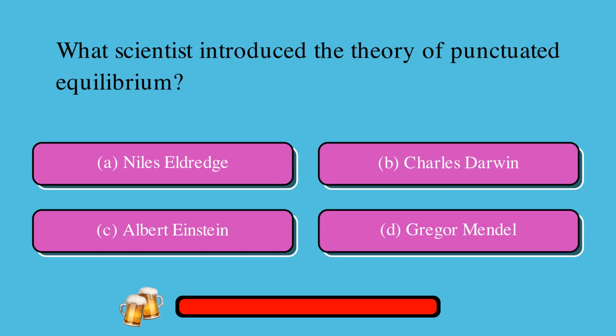What scientist introduced the theory of punctuated equilibrium? A. Niles Eldredge, or B. Charles Darwin, or C. Albert Einstein, or D. Gregor Mendel? The correct answer is A. Niles Eldredge.